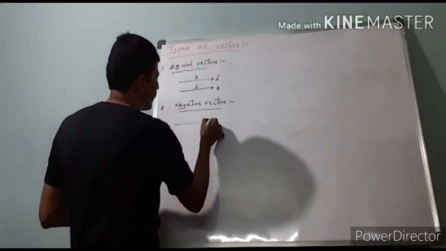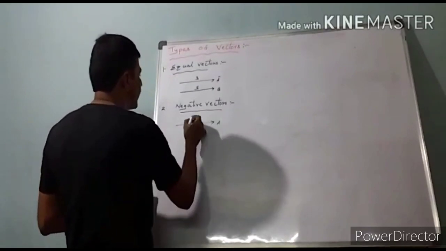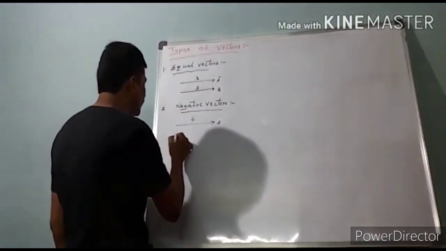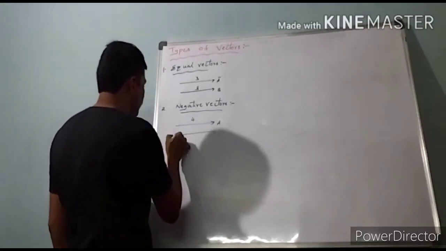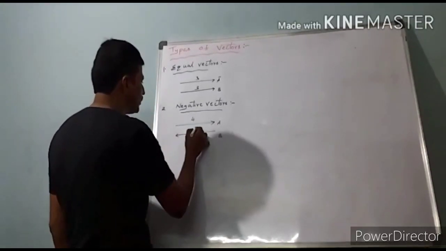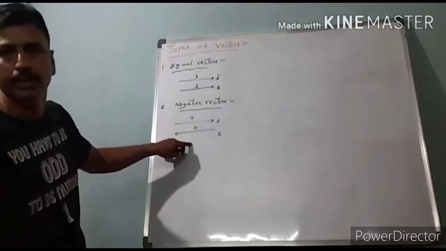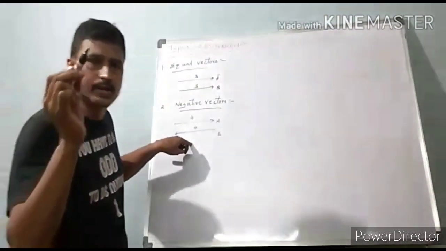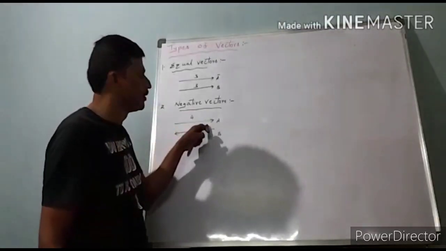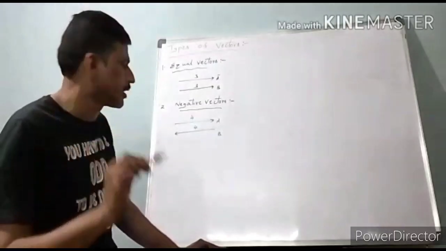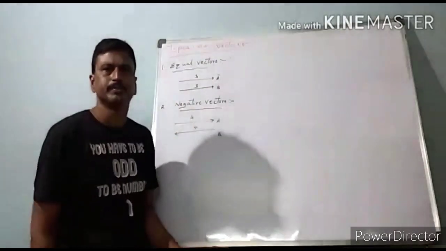So A bar is a vector, its magnitude is 4 units. B bar is another vector, its magnitude is 4 units. So two vectors are said to be negative if they have the same magnitude but opposite direction. Such vectors are called negative vectors.